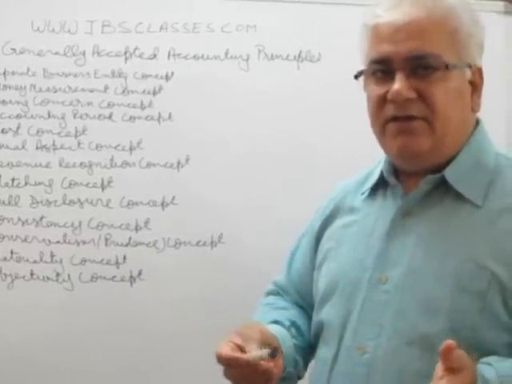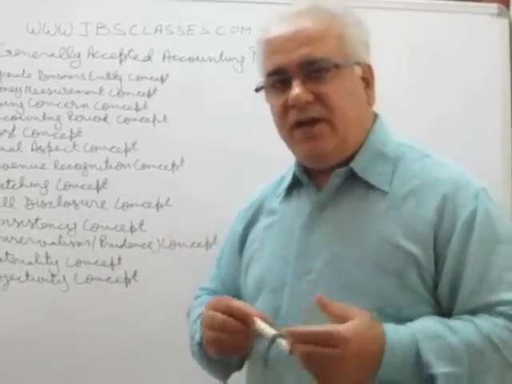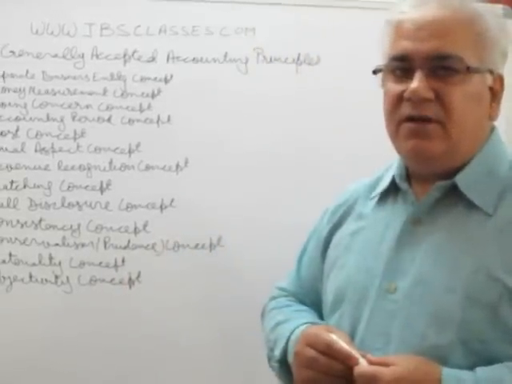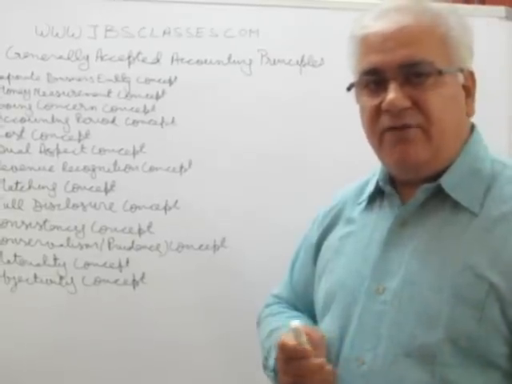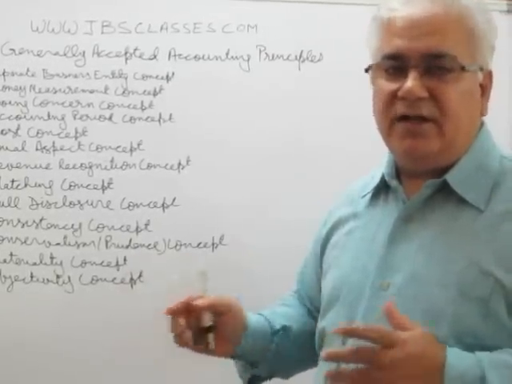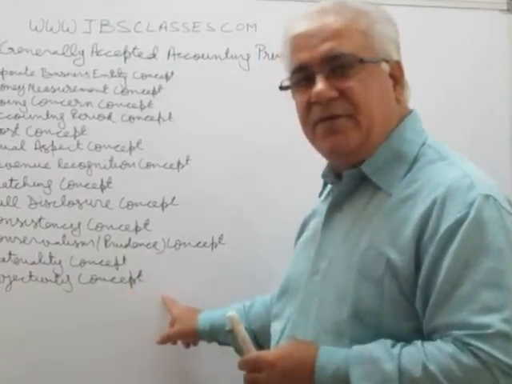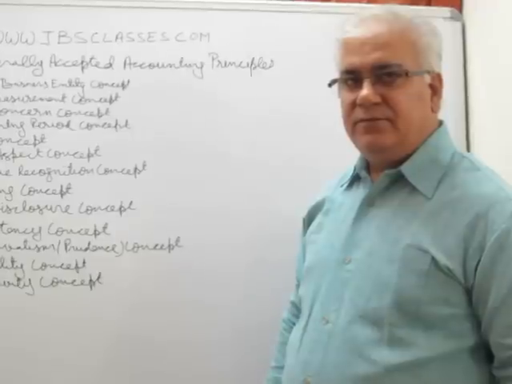And this is easily verifiable from the documents. For example, if you buy a machinery, you can really find out its value from the purchase documents you have with you, the bill you have with you. Use only that figure and not any other figure. This is the objectivity concept, right?